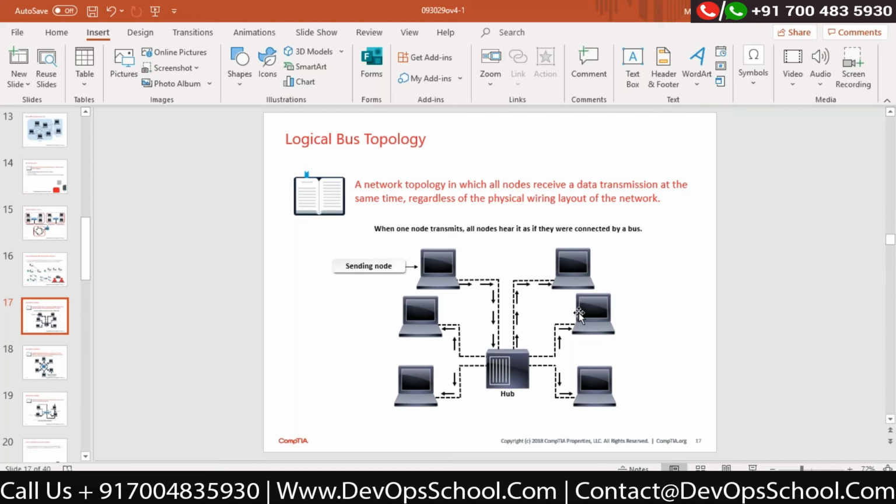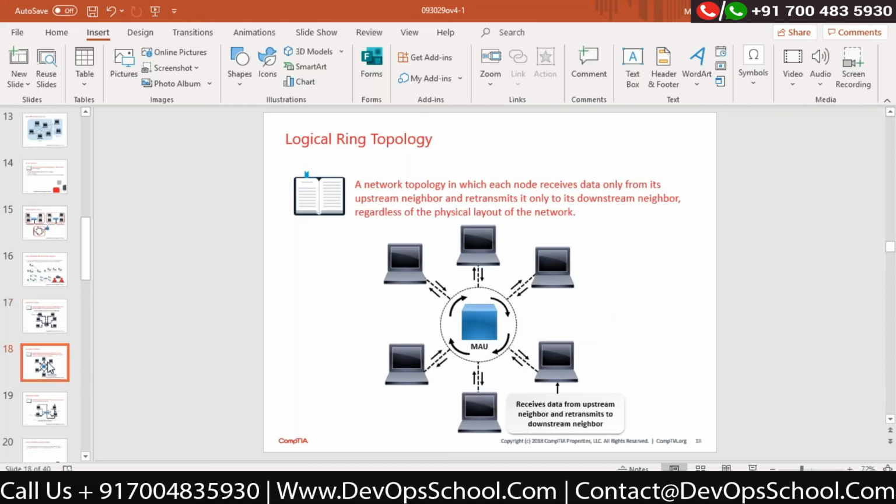Remember that this is very important, because the hub will send the data to every node, and every node responds, okay, this data is not made for me, so it will discard the data. The same thing happens with the bus topology. Now let's talk about the second, logical ring topology. How will logical ring topology work?